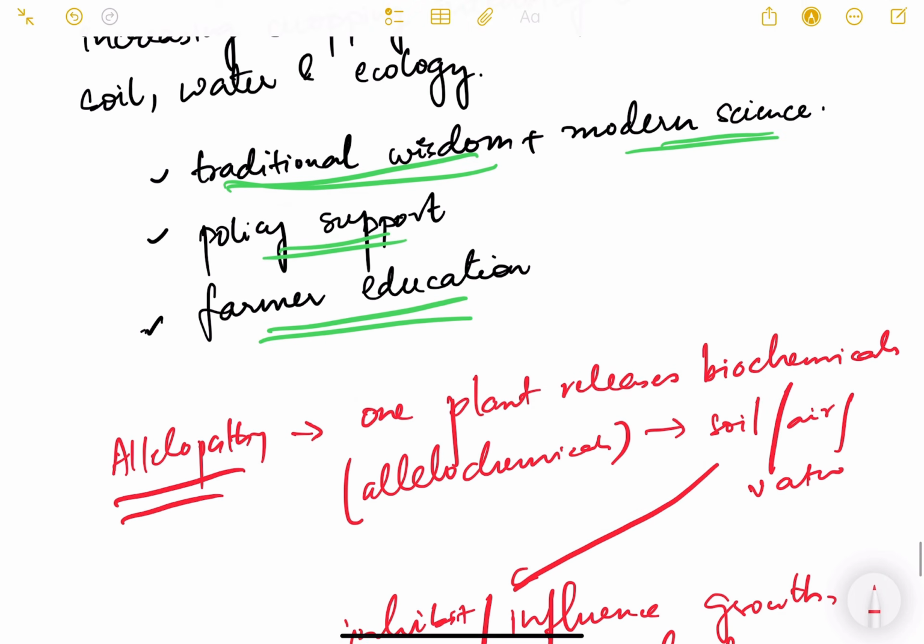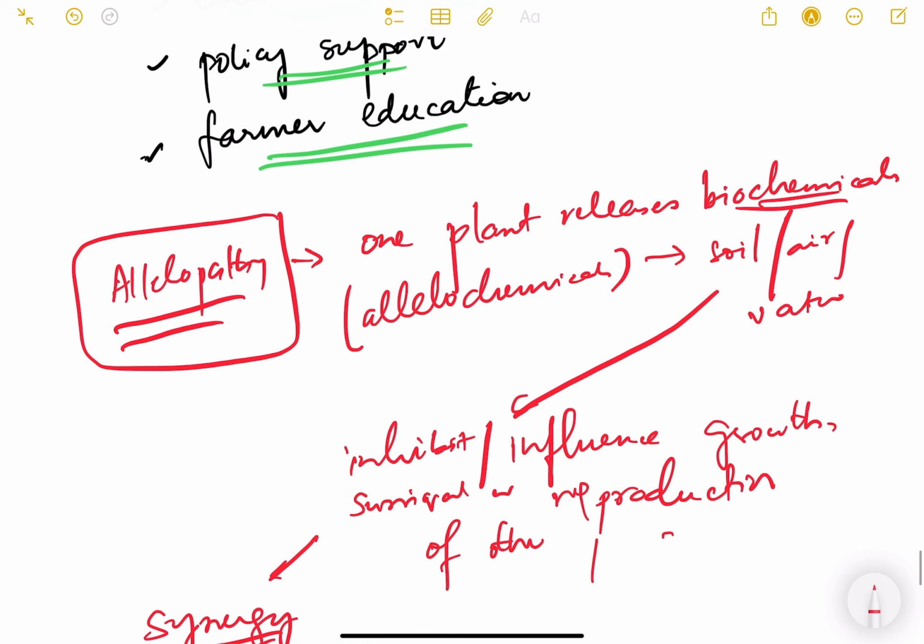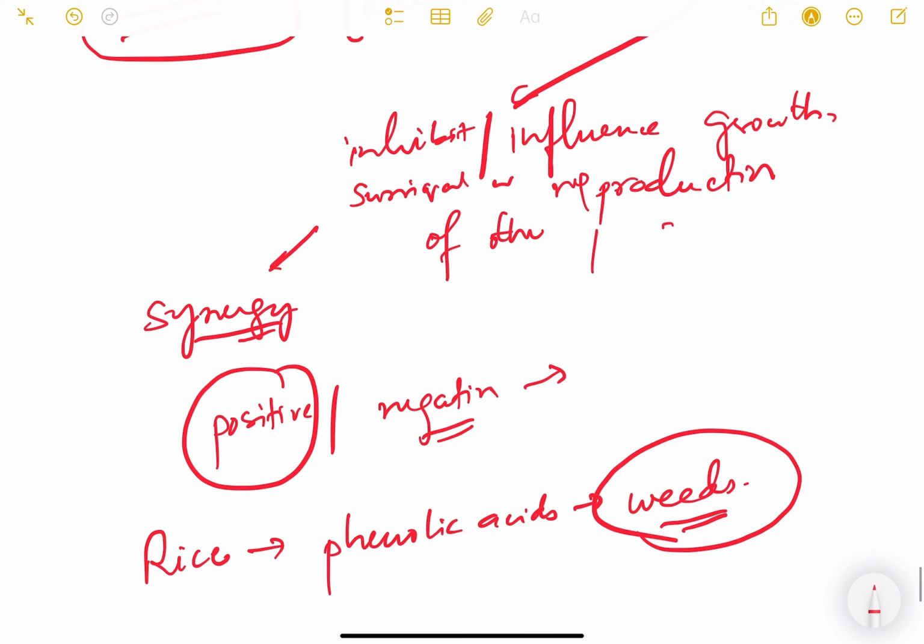So basically just try to understand that allelopathy is a phenomenon where one plant will release some chemicals in the soil or air or water that will affect the growth of other crops. So it can result in a synergistic system whereby one plant is supporting another, or the crop rotation becomes easier in that case.